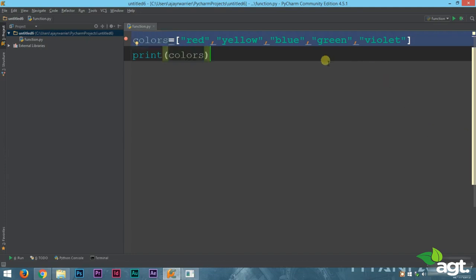Now the main use of list is to reduce the code size. Instead of making color 1 equal to red, color 2 equal to yellow, color 3 equal to blue, color 4 equal to green, and so on, you can just make a list of all the colors and use a single variable name to access all those colors. So this is a very good way of reducing our code size and simplifying our program. So I think by now you have a clear idea on how to make a list. Now let's learn about some features of list.